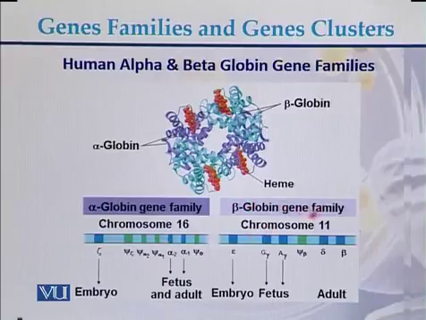The beta globin gene family is found on chromosome 11. Here we can see all the members of this family. So this is a second example of a gene family, where alpha is found on chromosome 16 while beta globin is found on chromosome 11.